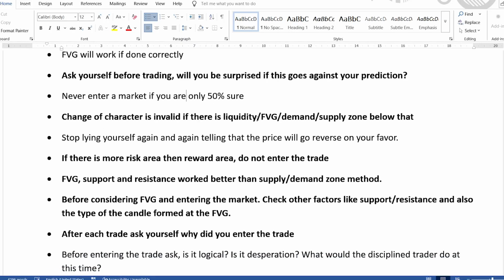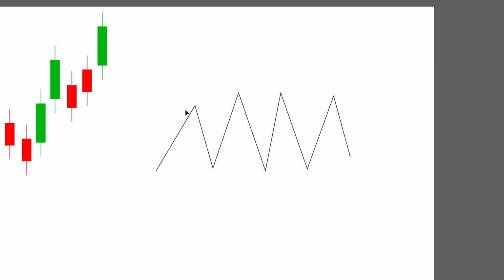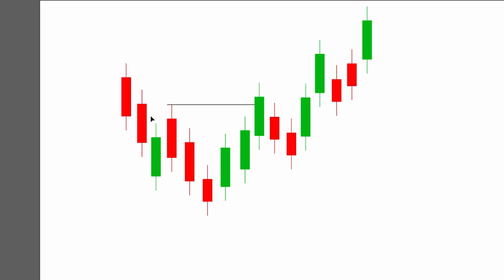Change of character is invalid if there is liquidity, FVG, demand or supply zone below that. So this I still ignore sometimes. So what is change of character? As we have already discussed, this is change of character. I will just delete all this.